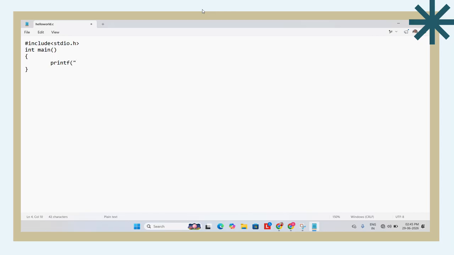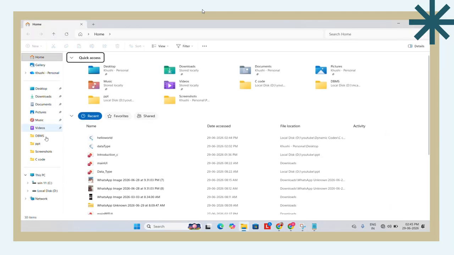printf("Hello World"). The printf function is used to display the output on the screen. The text inside the double quotation marks is printed exactly as it is. Then return 0. This statement marks the end of the program. Now the file will be saved. Run the code. Open the file in your folder.